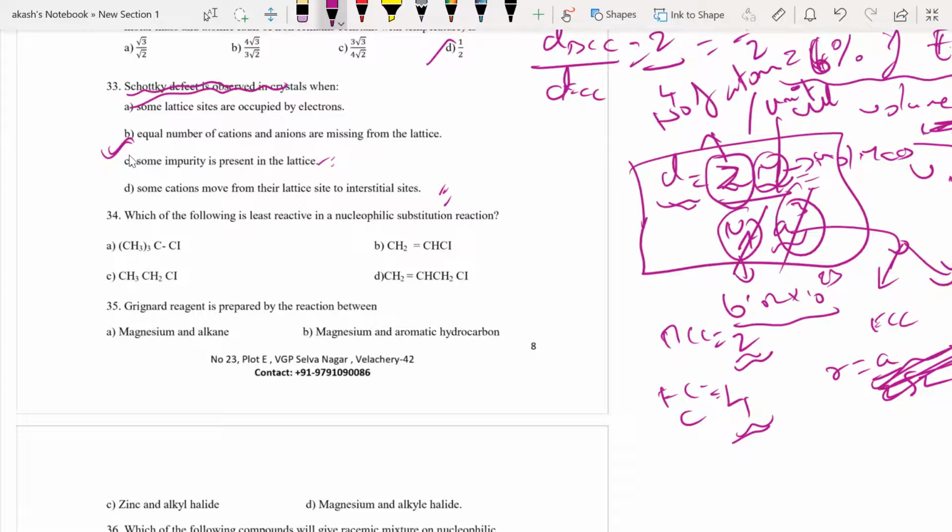One cation will be lost. To maintain the charge balance, one anion also goes. So again it will be overall neutral. That's what happens in Schottky effect. Moving on to the 34th question.